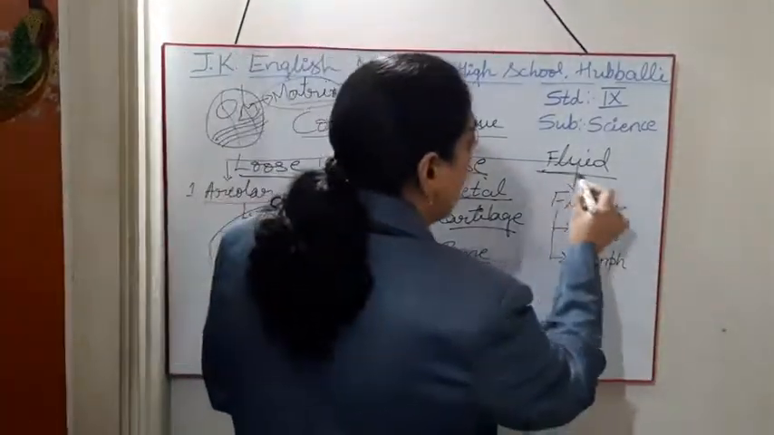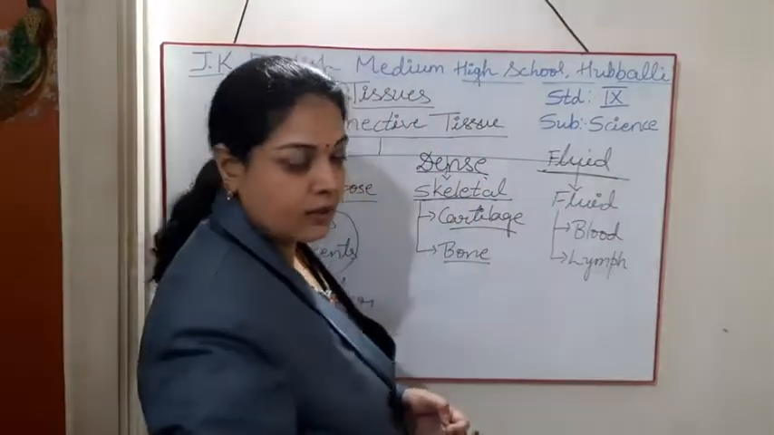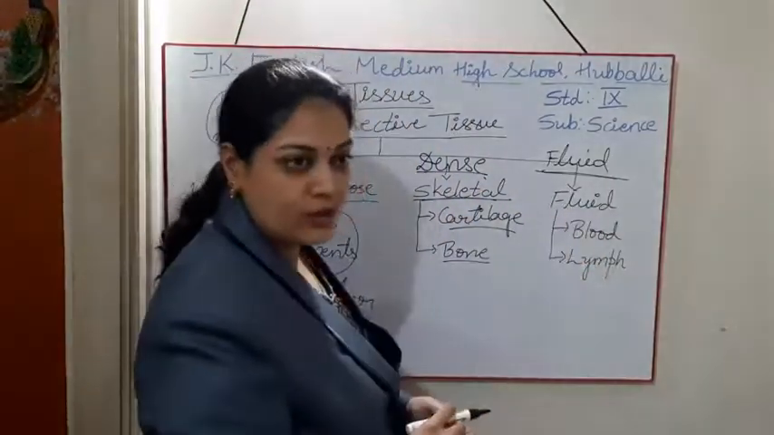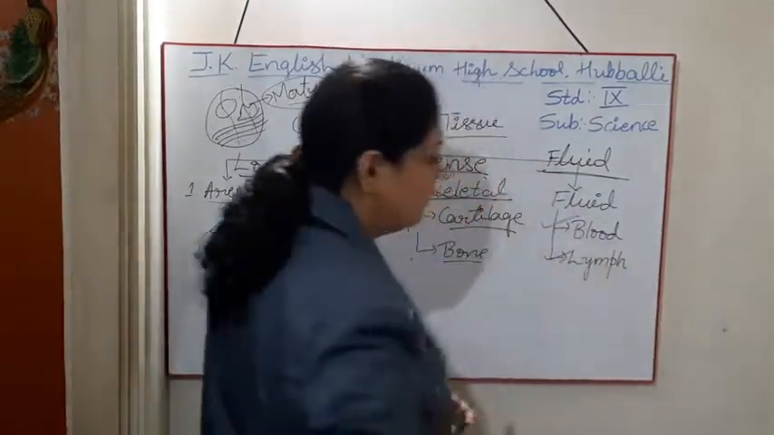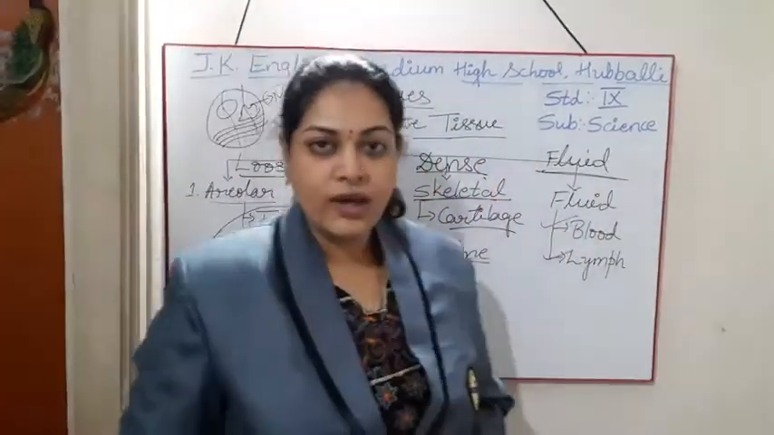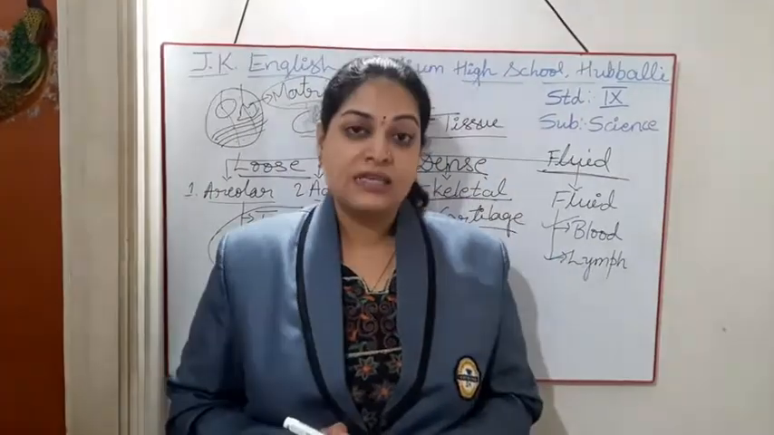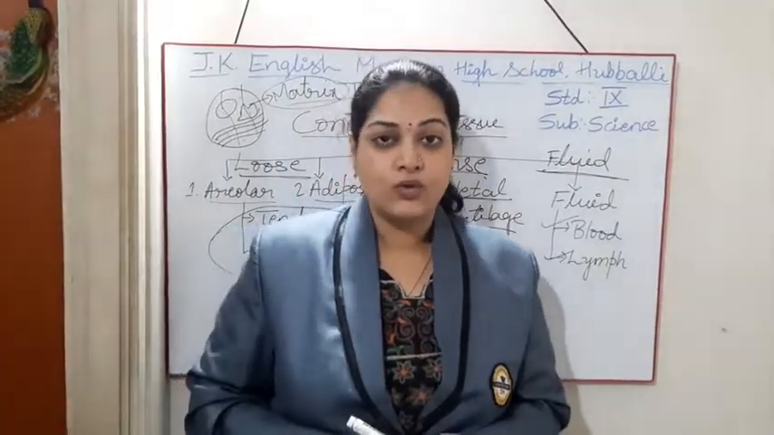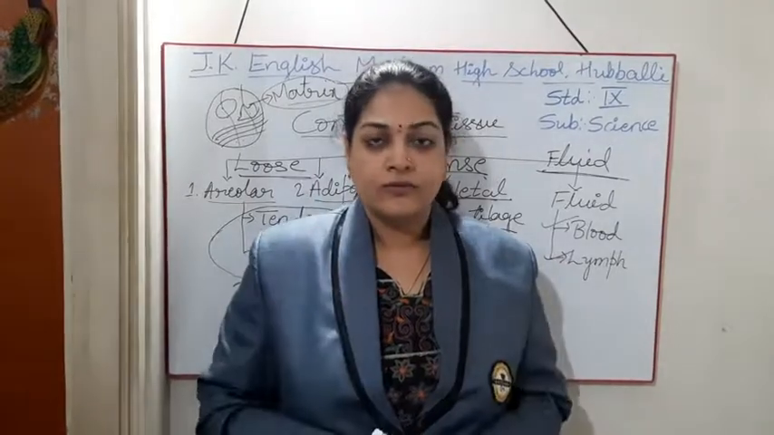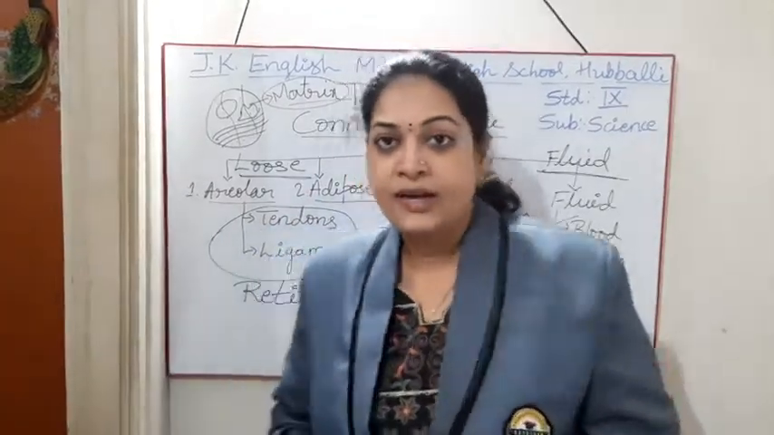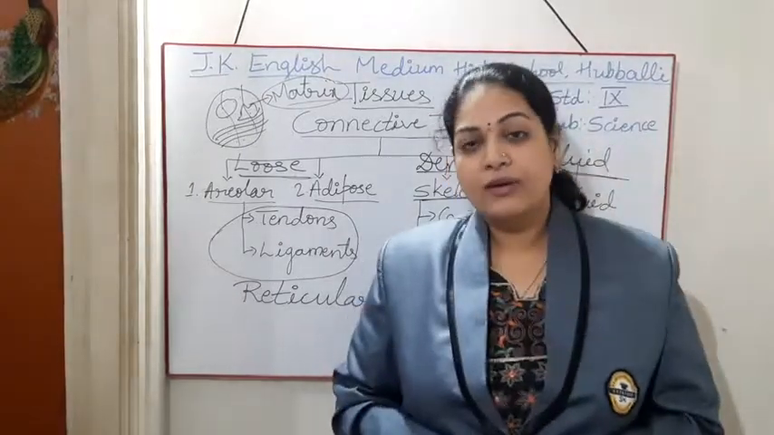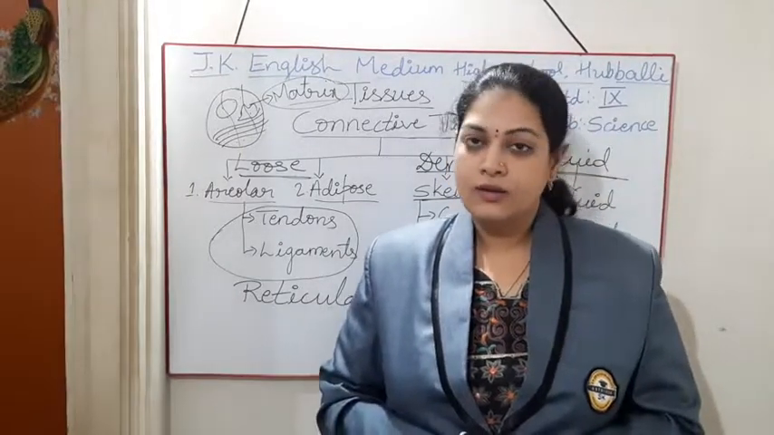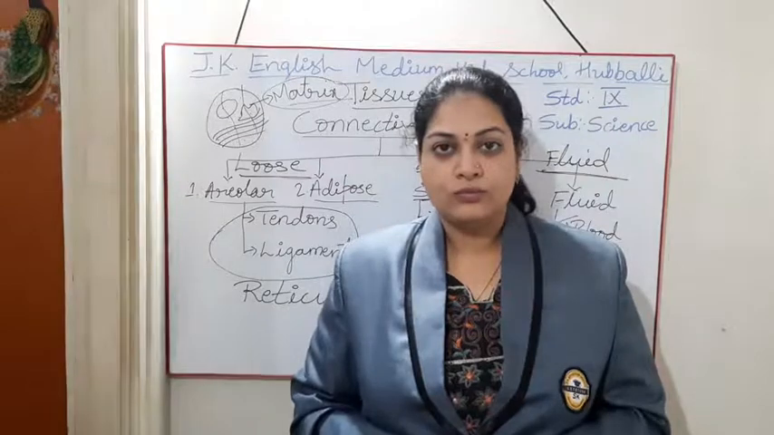If the matrix is liquid in nature, that is called fluid connective tissue. It has two types called blood and the lymph. Okay, so these are all we are going to discuss under connective tissue one by one. Okay students, hope you are understanding and hope you are taking down this chart also, how we are making the types and all. Fine, let us start now.